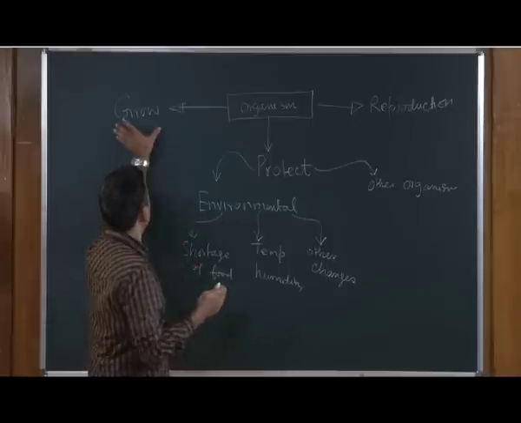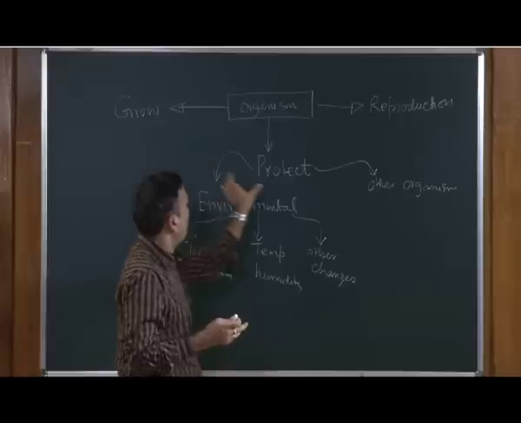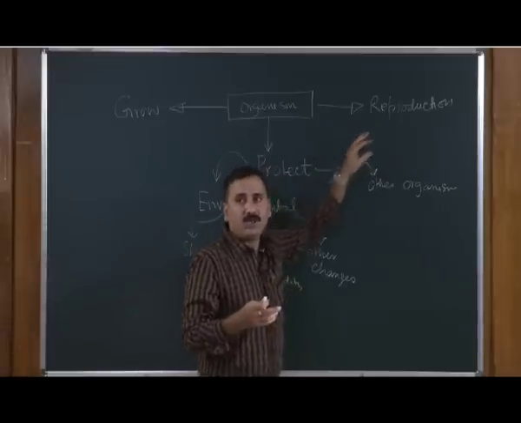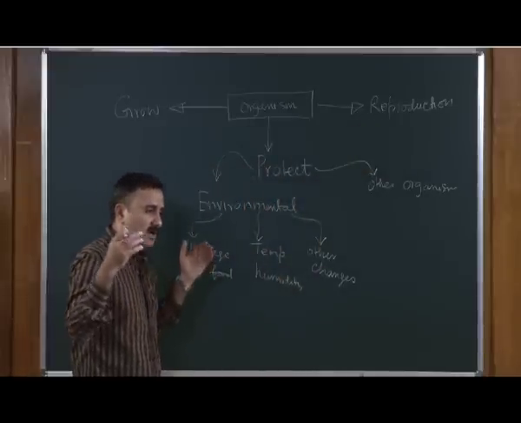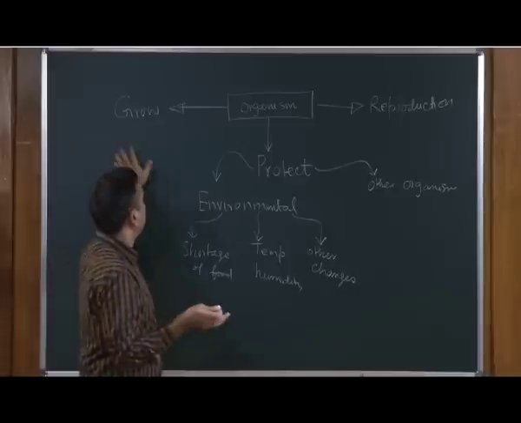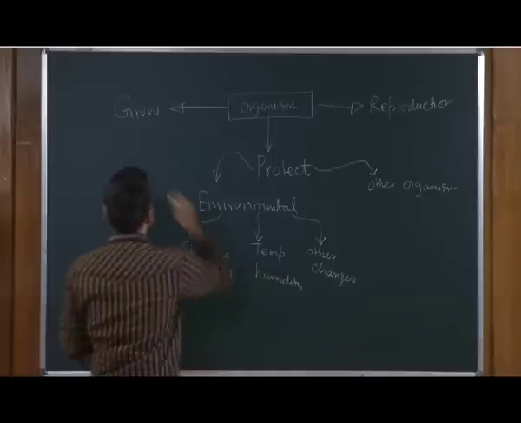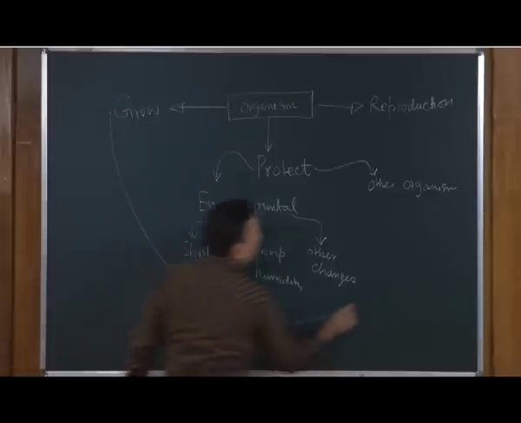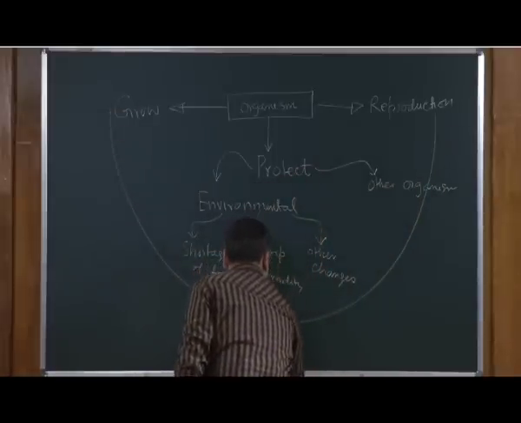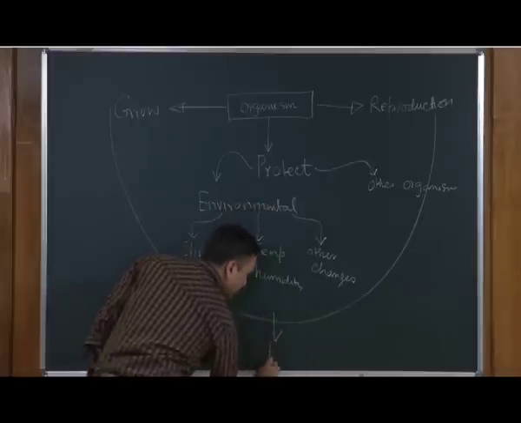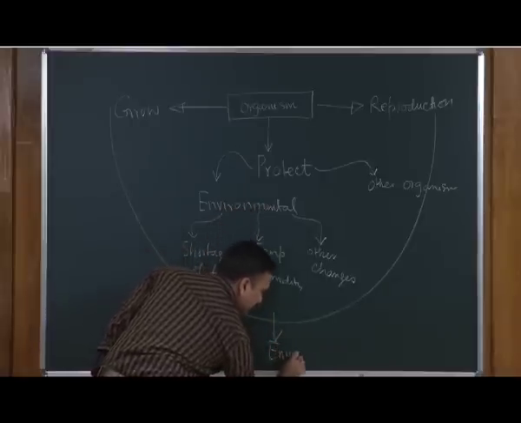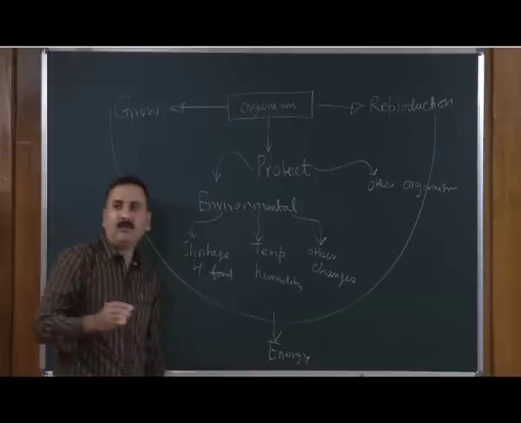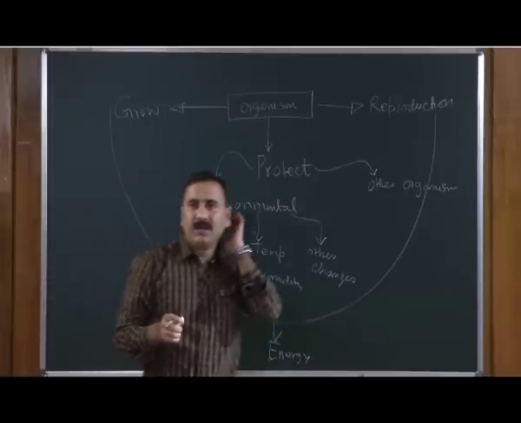So, all these processes, whether the growth or protection or the reproduction, are energy driven processes, and all these processes require a large quantity of energy to be used. So, where will this organism get the energy?